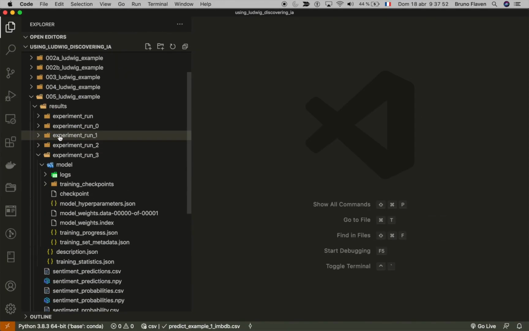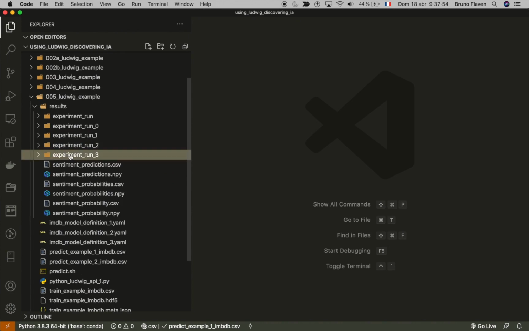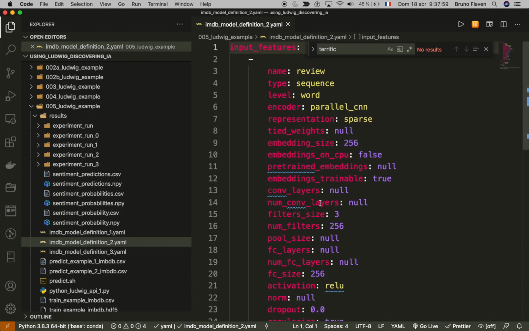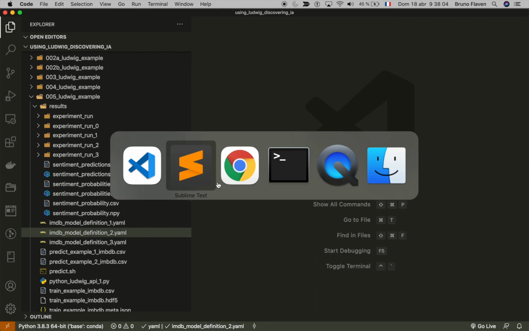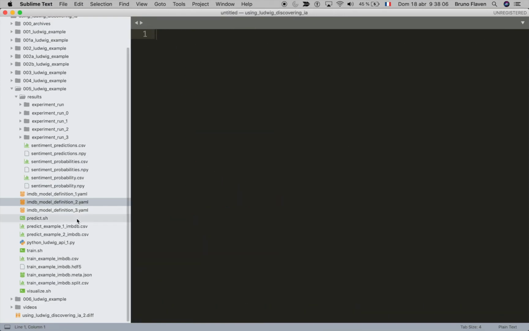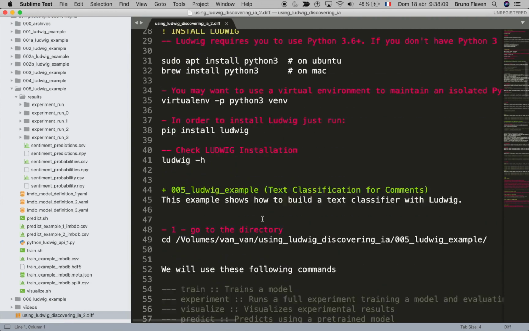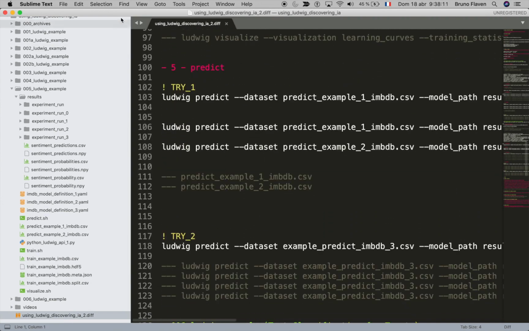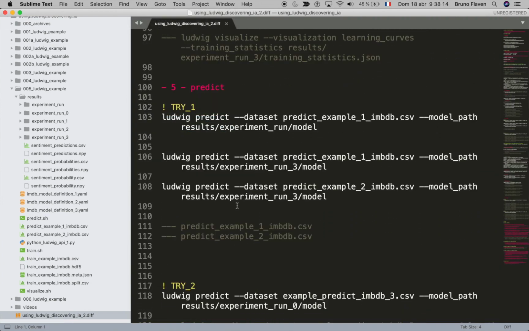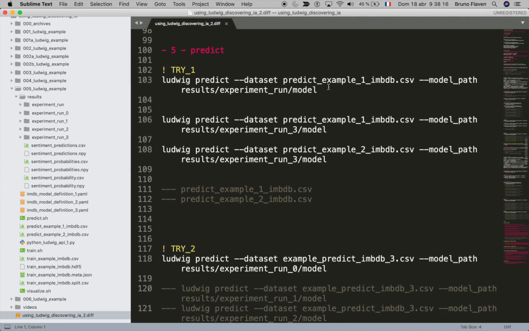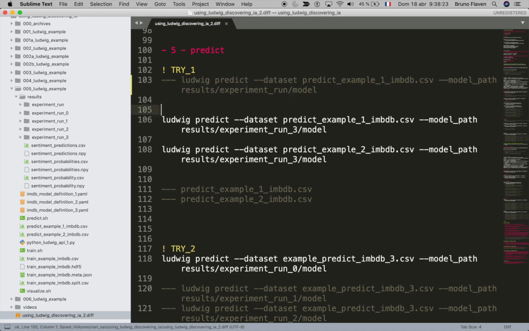What we're going to do is take this experiment 3 that has been built on this YAML, on this data model, and then I will launch the prediction. You remember what the prediction was. We made this prediction with experiment 1 and the first model with the run, and then we will take this run 3.